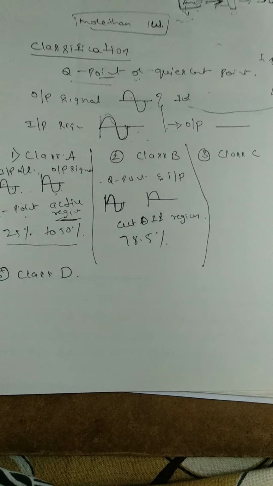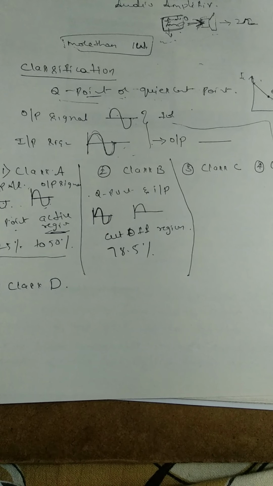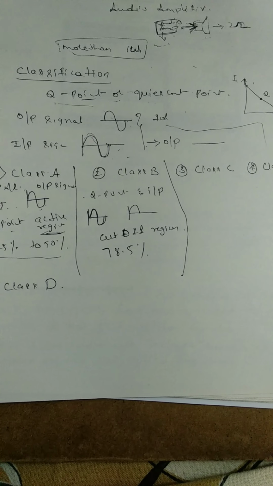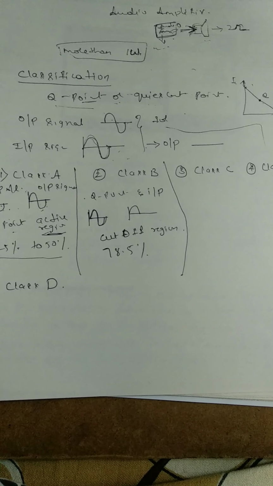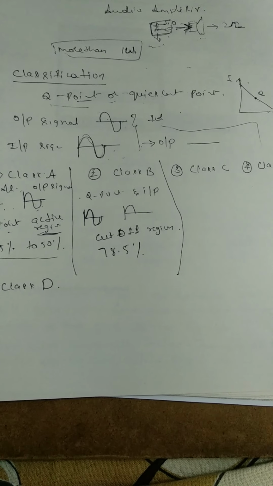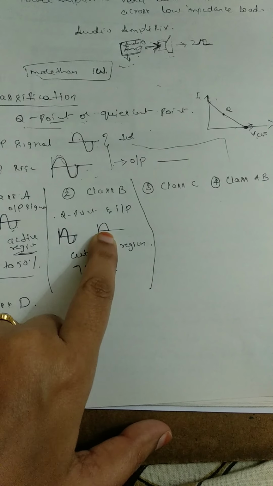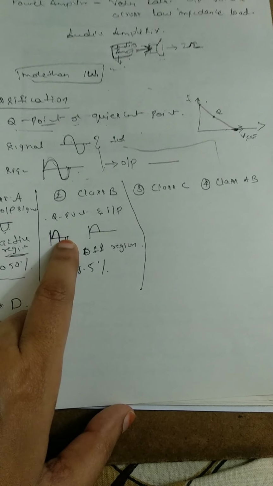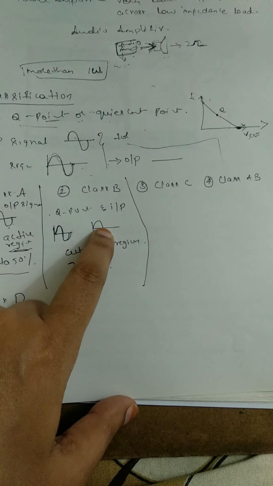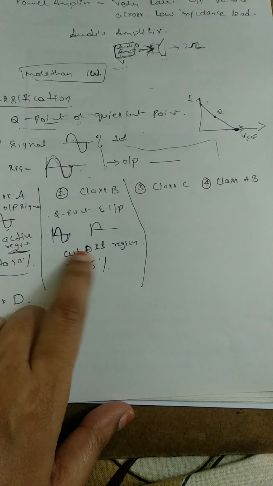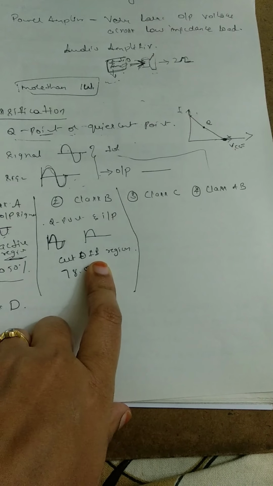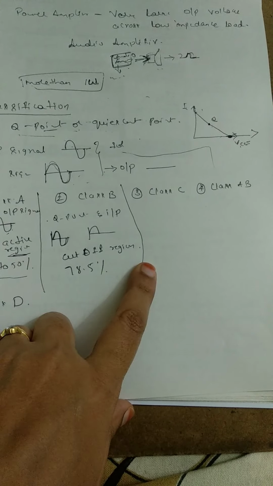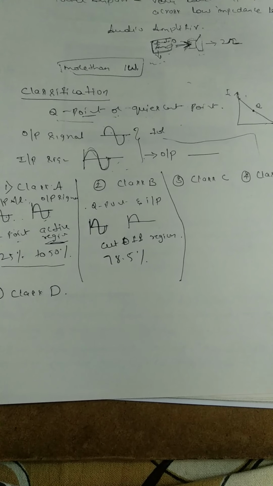I'll repeat again. The power amplifier is said to be class B amplifier if the Q point and the input signal are selected such that the output signal is obtained only for one half cycle for a full input cycle. So we are giving a full input signal, but we are getting only half cycle. That says the Q point lies on the x-axis, that is, it is operating in the cutoff region. The efficiency of the class B amplifier is 78.5%.